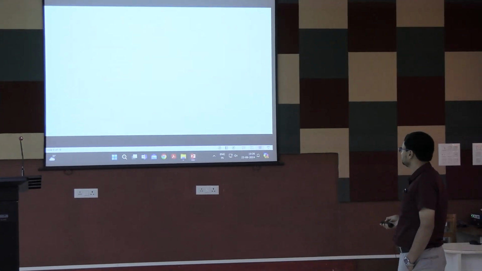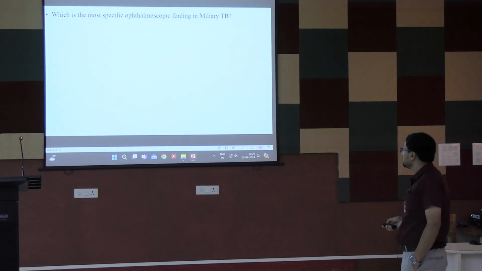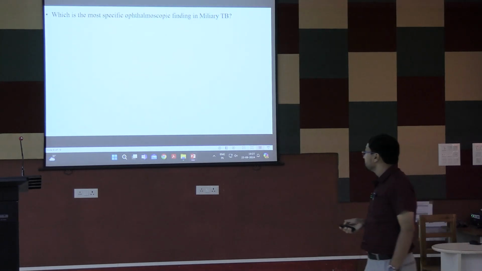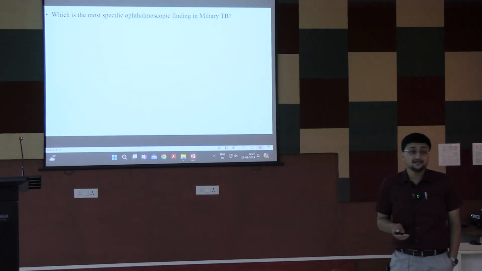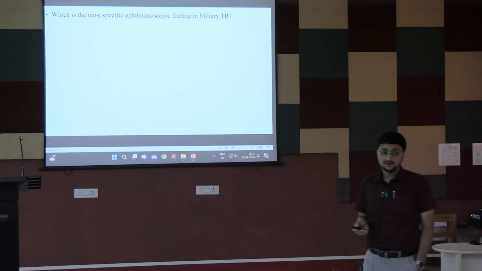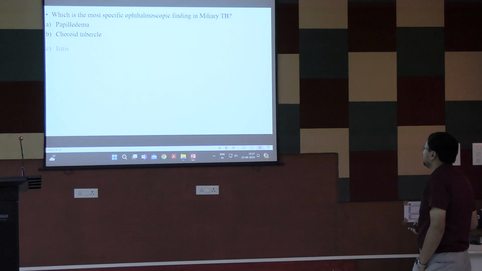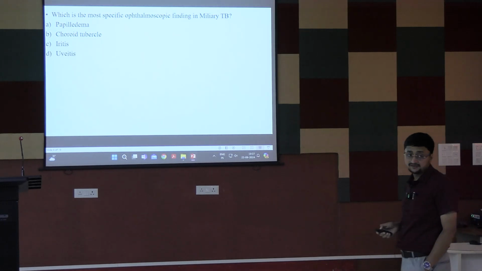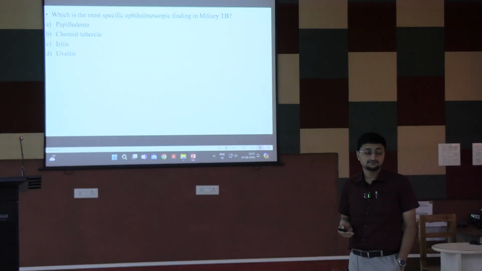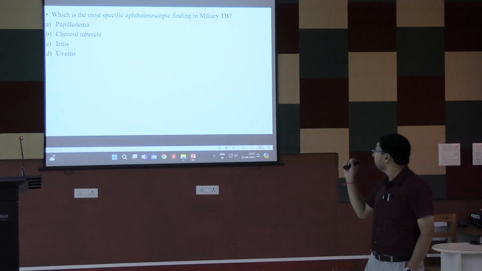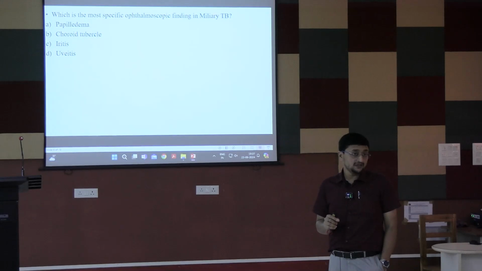Which is the most specific ophthalmoscopic finding in miliary tuberculosis? Papilledema, choroid tubercle, iritis or uveitis? Which is the most specific finding ophthalmoscopic?